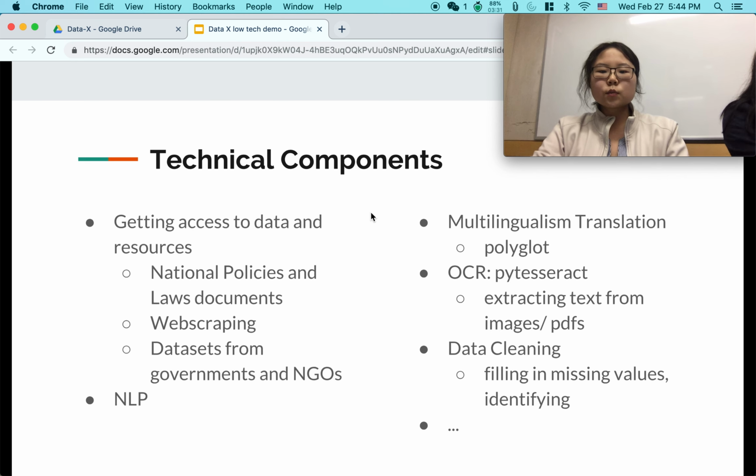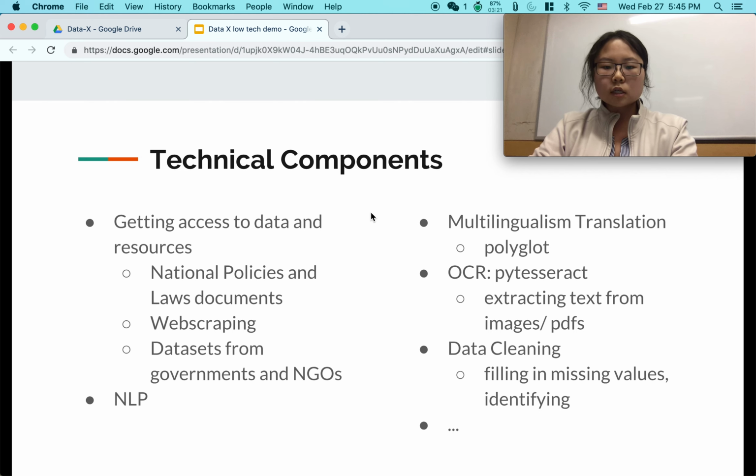The technical components we are considering for the project can be done in 4 phases: get input, clean and pre-process data, algorithms, and finally creating the deliverables. First, we will get input by searching on the internet for national policies and law documents, as well as government databases and web scraping for keywords and subjects. Because most of the documents are not digitized, we will be using OCR, which stands for Optical Character Recognition packages, like PyTesseract to get the text. Then we will fill in missing values and identify outliers to pre-process data before developing algorithms and models using NLP techniques.